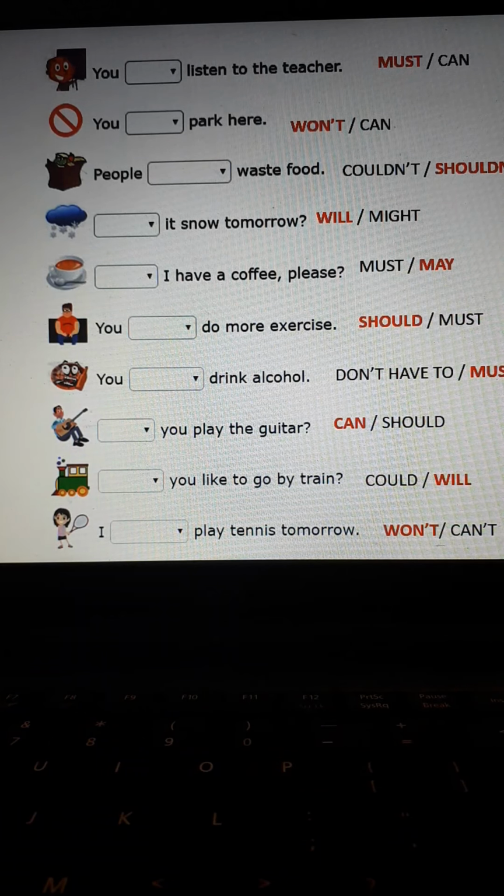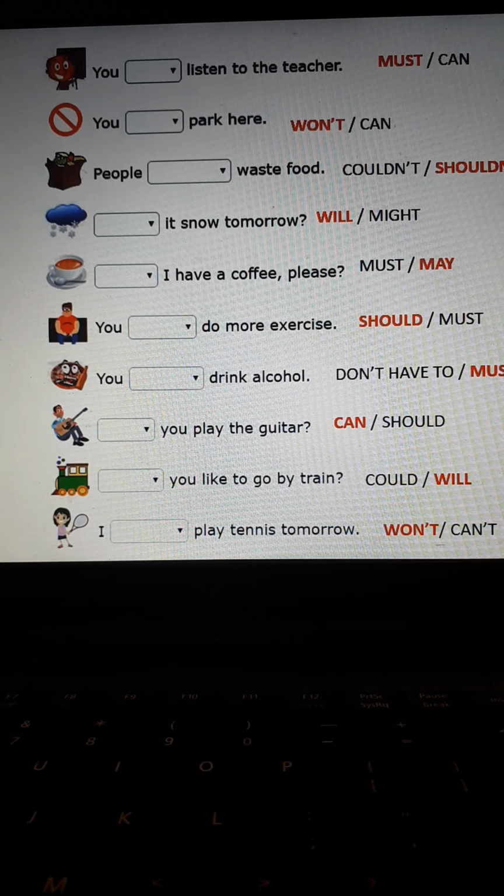Okay, if it is ability, remember it is can, or can't in negative. If it is future, it is will, and won't in negative. If it is a moral obligation, it is must, mustn't in negative. If it is a recommendation, should or shouldn't in negative. If it is a probability, you can use might or might not. If it is a permission, it is may or may not. If it is a strong obligation, it is have to or don't have to.